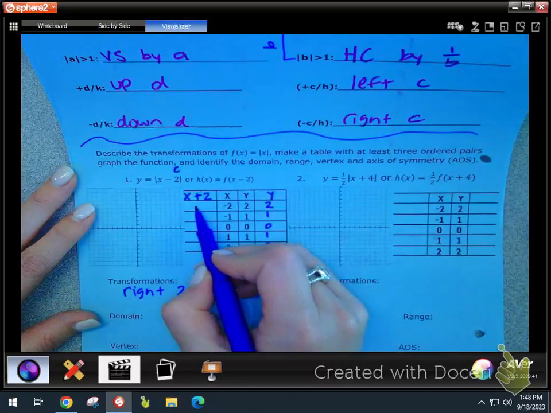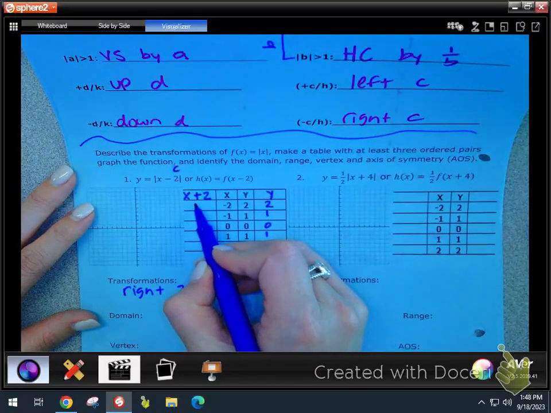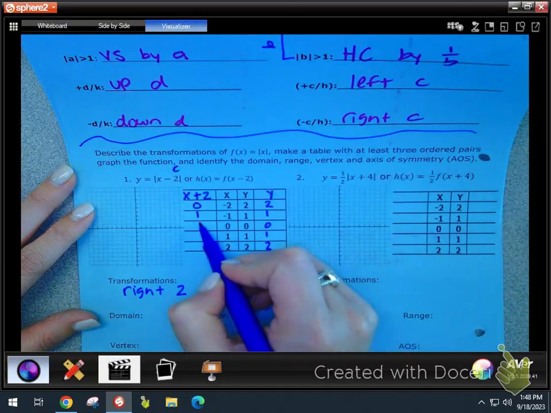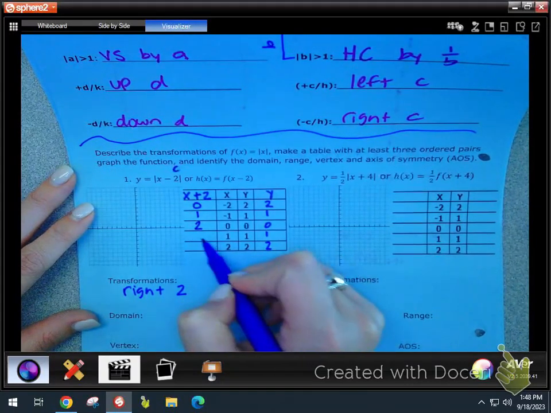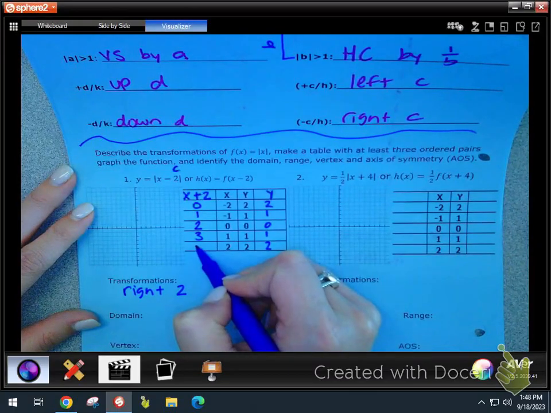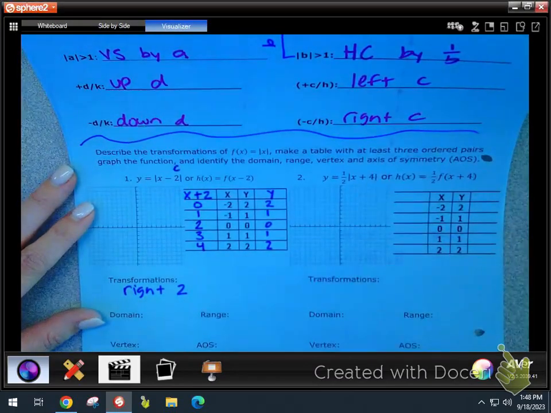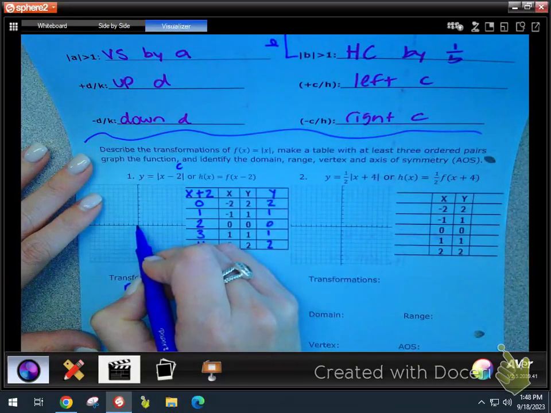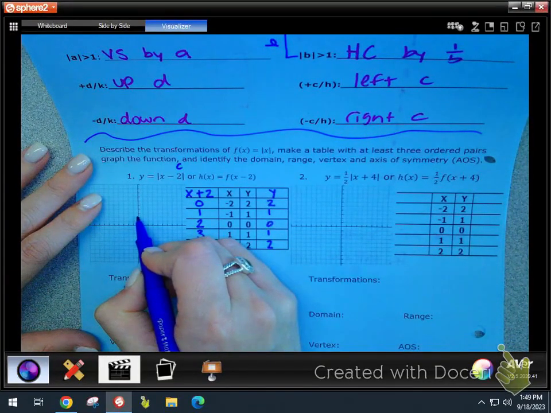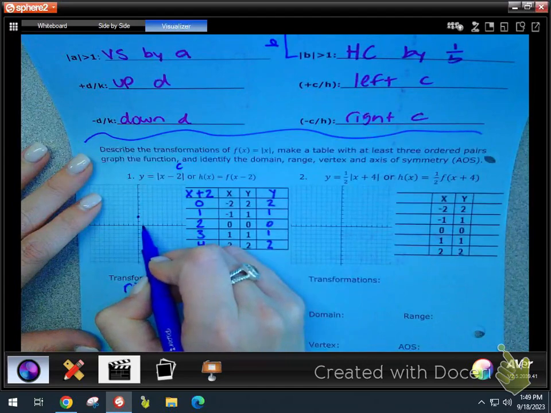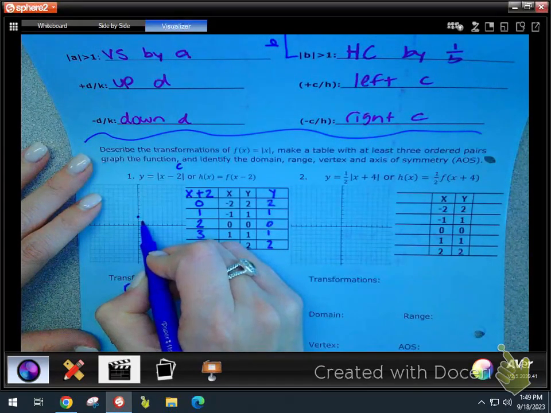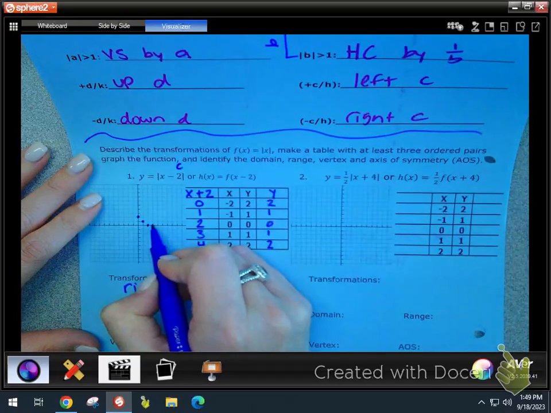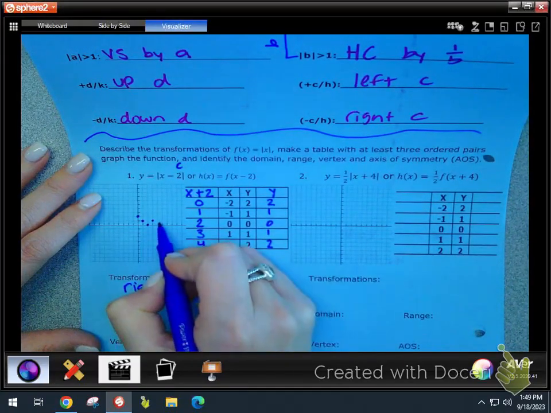All right, negative 2 plus 2 is 0, negative 1 plus 2 is 1, 0 plus 2, 1 plus 2, 2 plus 2. All right, new points. Let's plot them on the graph. 0, 2, 1, 1, 2, 0, 3, 1, 2.